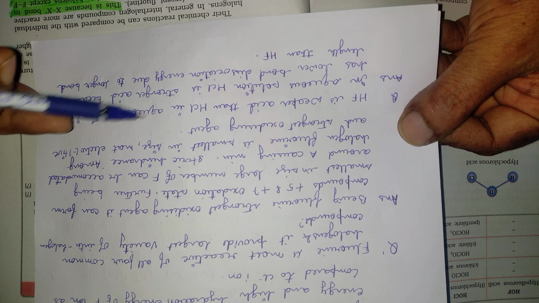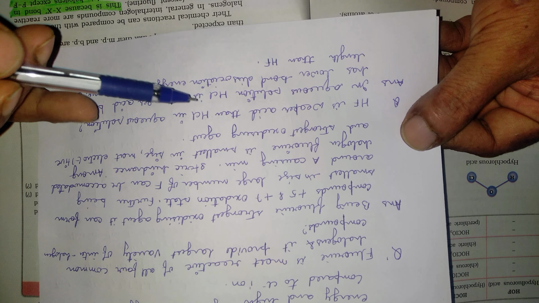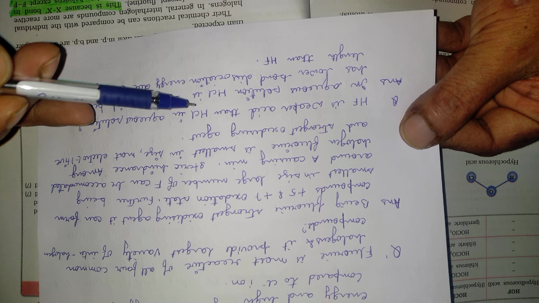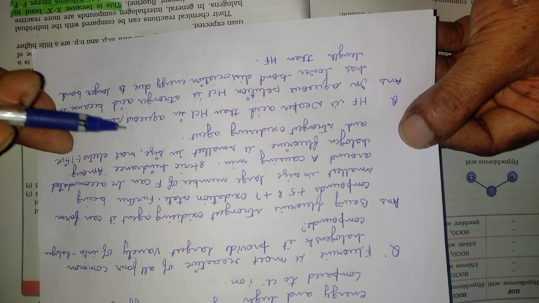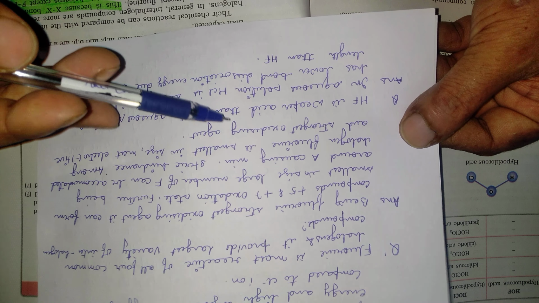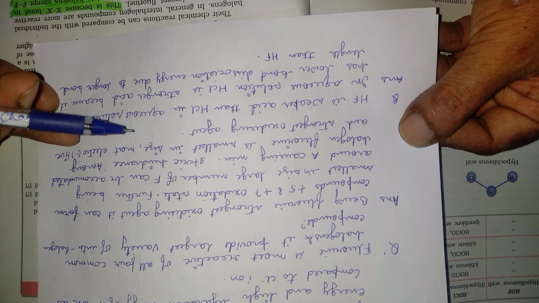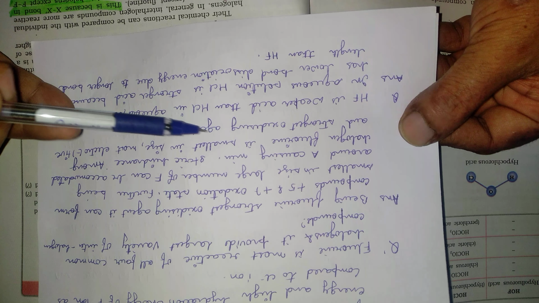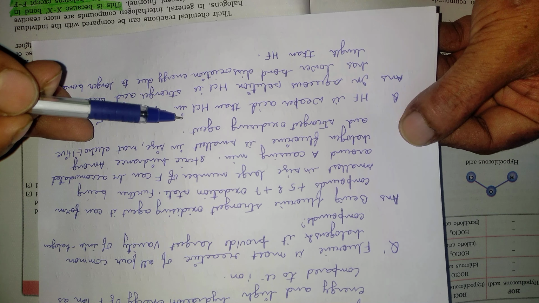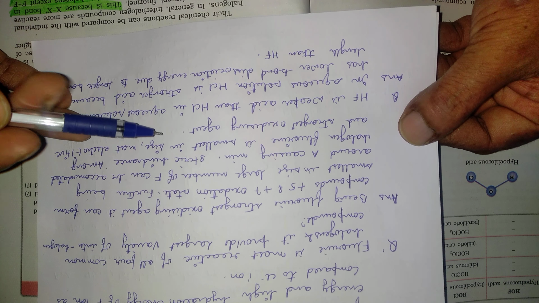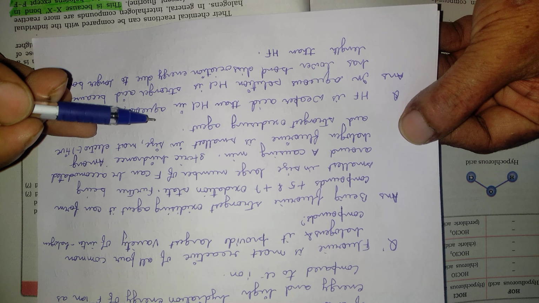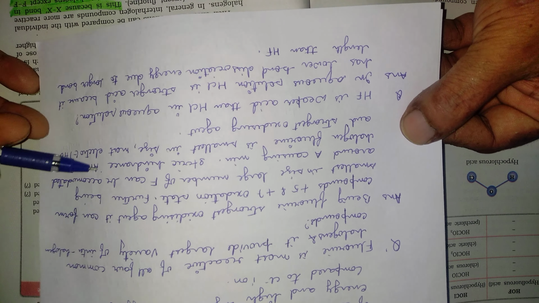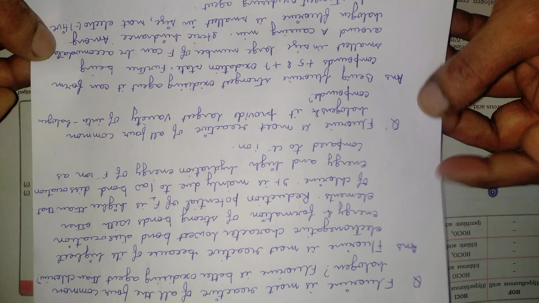In aqueous solution, HCl is a stronger acid because it has a lower bond dissociation energy. To be more acidic, what is required? It should have a low bond dissociation energy, and due to the longer bond length, the dissociation energy is very low as compared to HF. So the HCl bond gets easily dissociated, and it provides H plus ions. That is why HCl is considered a stronger acid than HF. Okay, so you can note down these answers also. You guys can take a snapshot.